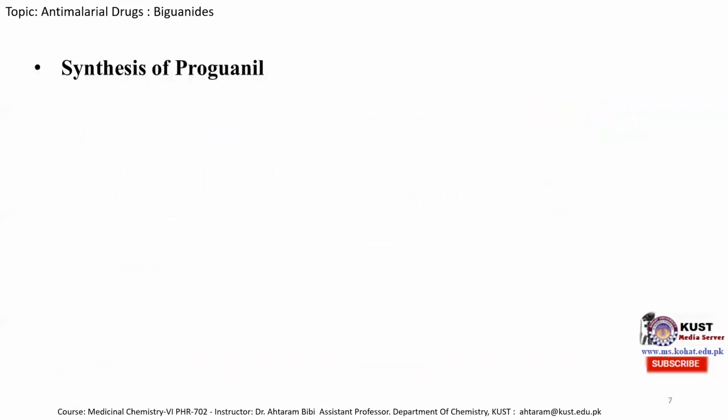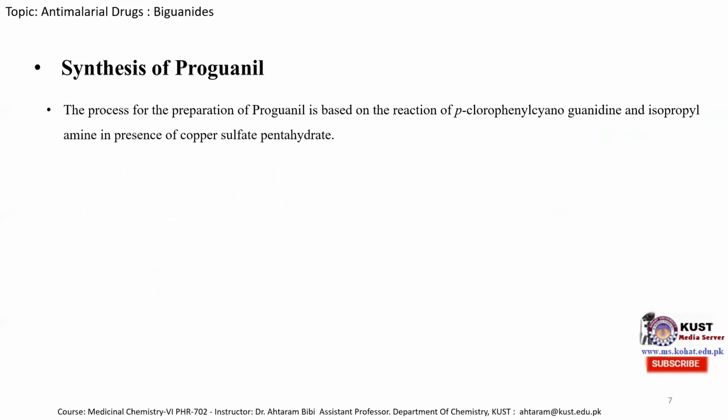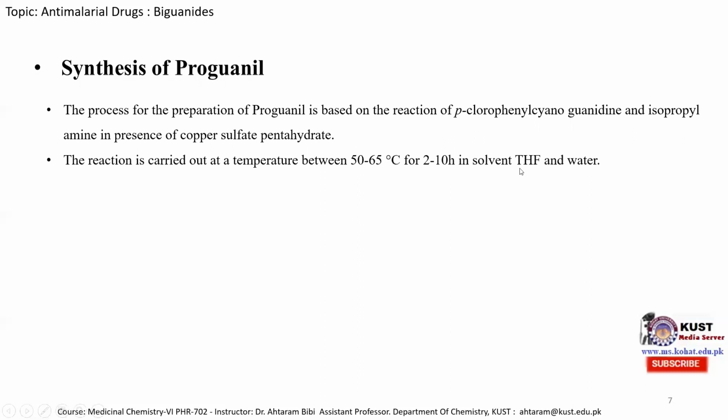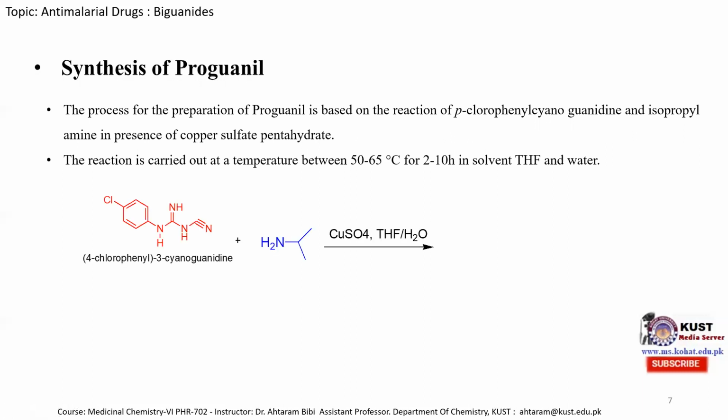Now, synthesis of proguanil, that is how we can synthesize the proguanil molecule. So the proguanil molecule can be synthesized from the reaction of parachlorophenyl cyanoguanidine and isopropylamine in the presence of copper sulfate pentahydrate. And during this chemical reaction, we use specific solvent and specific reagent. So for this reaction, we are using a specific solvent, tetrahydrofuran and water, and we are carrying out this reaction at a temperature of 50 to 60 degrees centigrade. So this is the reaction.